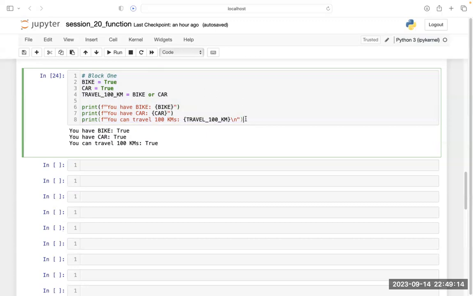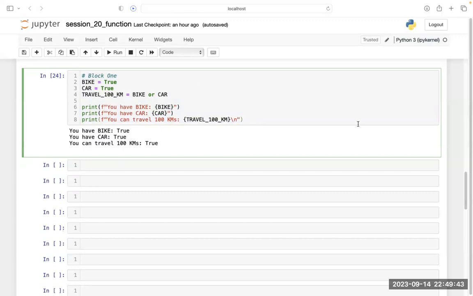Till you understand, I will not move ahead, because the next thing is linked to this. Have you understood this block of code?